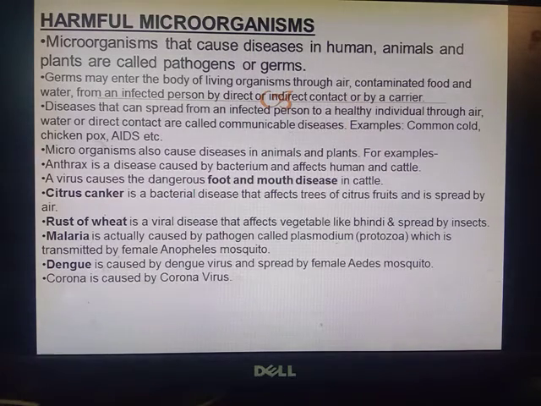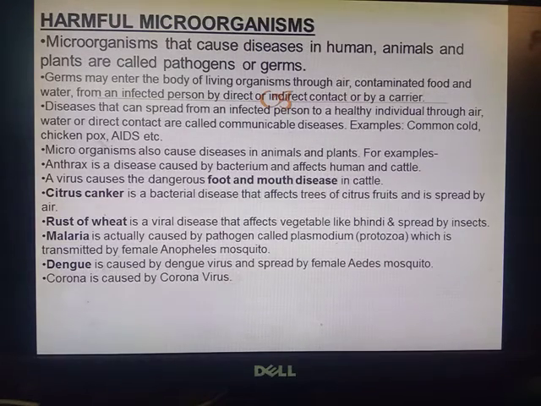For example, anthrax is a disease caused by bacterium and affects human and cattle. A virus causes the dangerous foot and mouth disease in cattle. Citrus canker is a bacterial disease that affects trees of citrus fruits and is spread by air. Rust of wheat is a viral disease that affects vegetable like bhindi and spread by insects.